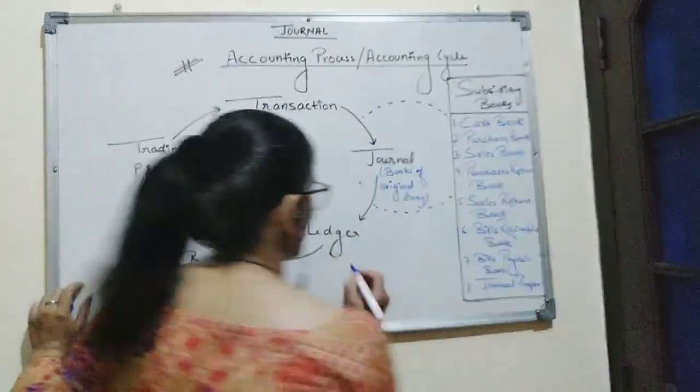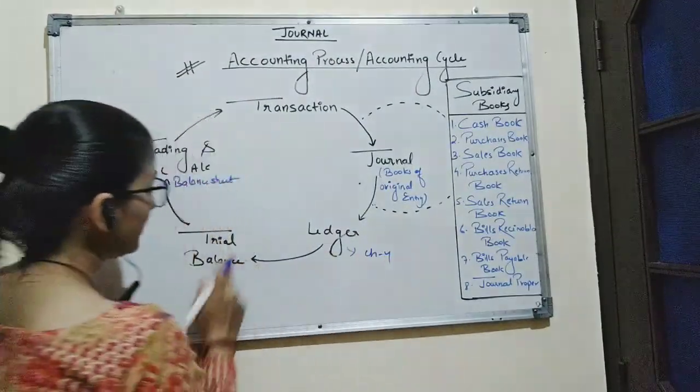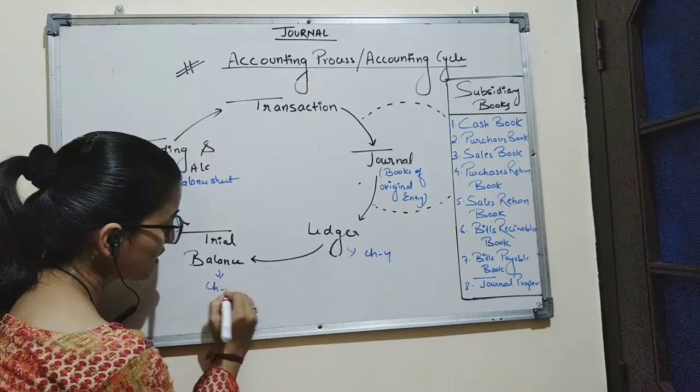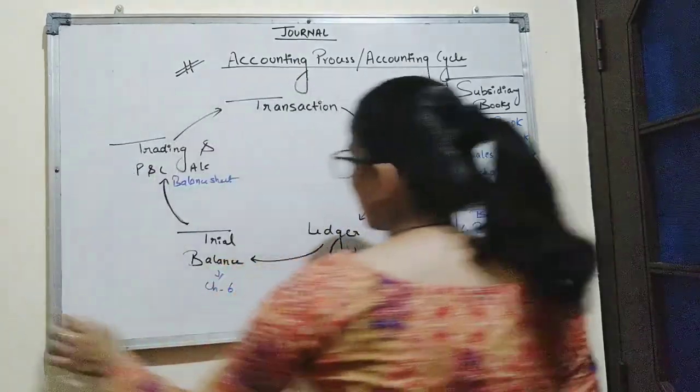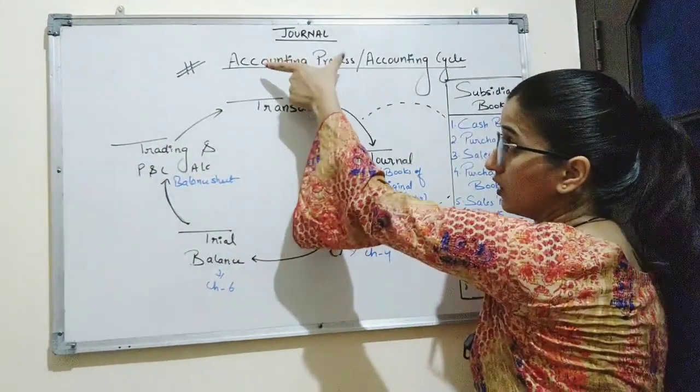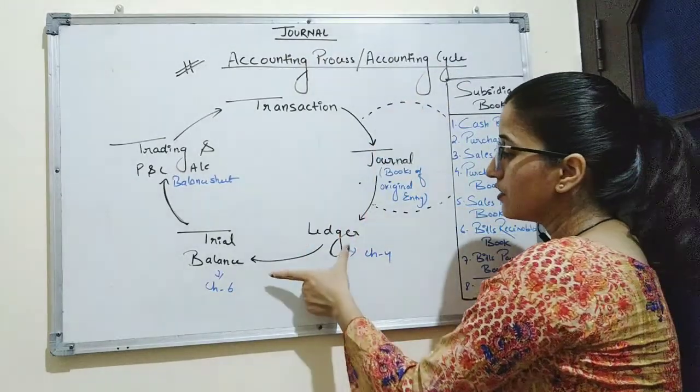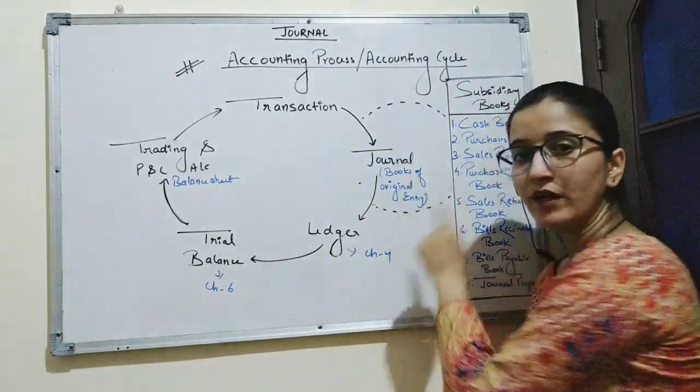So, ledger is in your chapter number 4 and trial balance is in your chapter number 6. So, I will be covering these two topics along with the journal, as these two topics are correlated with journal.